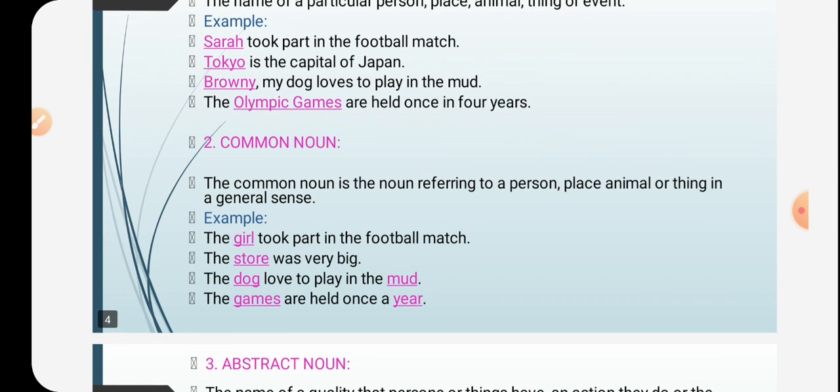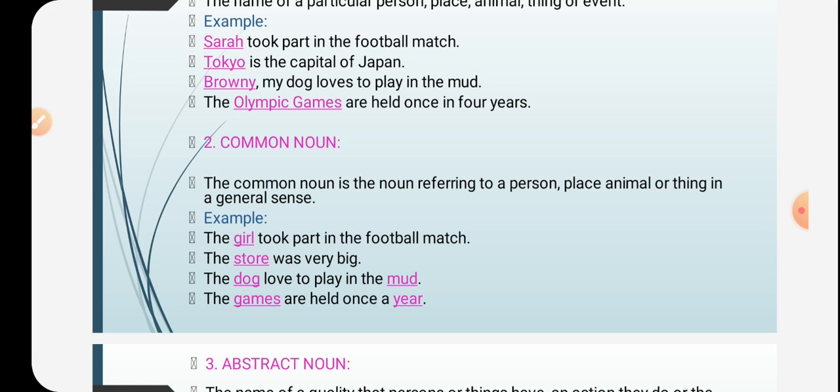And next is common noun. The noun of any person, place, animal, thing or event is called common noun. It means that we have so many things around us and there are many things called with the same name. For example, there are many pens around us. So pen is a common noun.